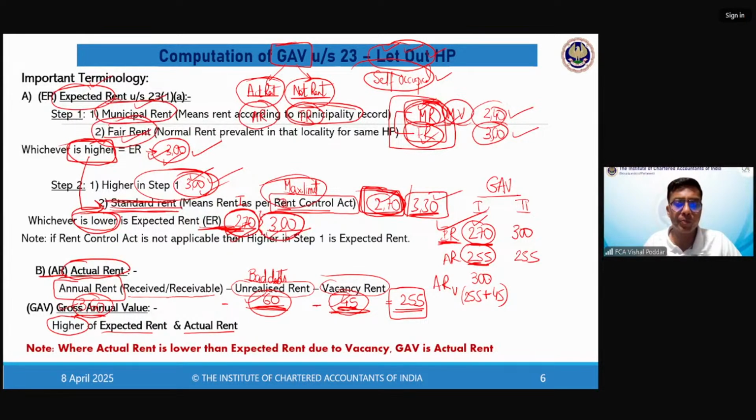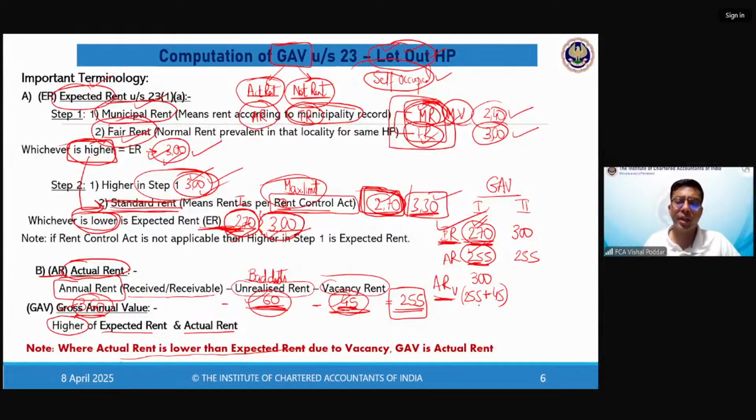Correct? I hope everybody is getting this. So you compare ER and AR. If ER is greater, like here, ER is 270, don't directly take GAV as ER because there is some specific rule given over here. I'm trying to explain that rule. So wherever ER is greater, find out one more value called ARV.